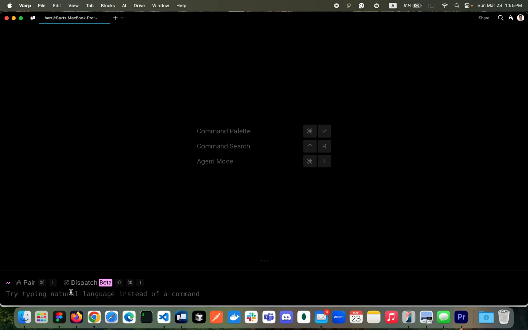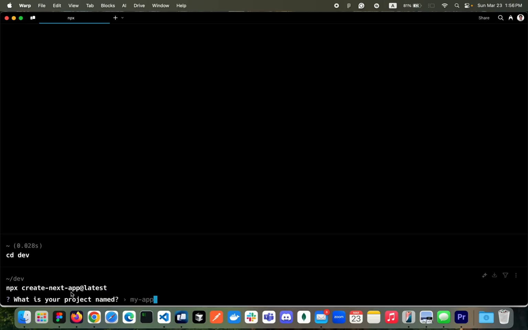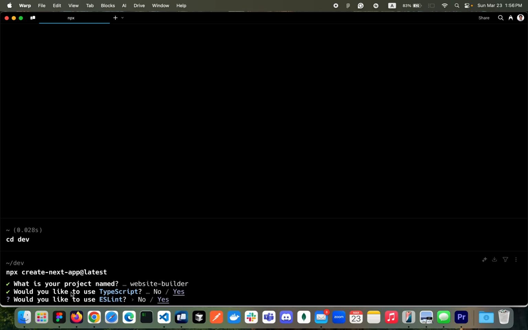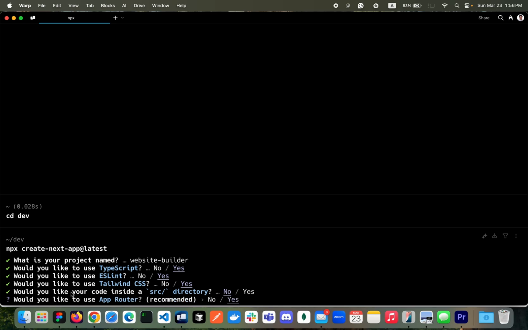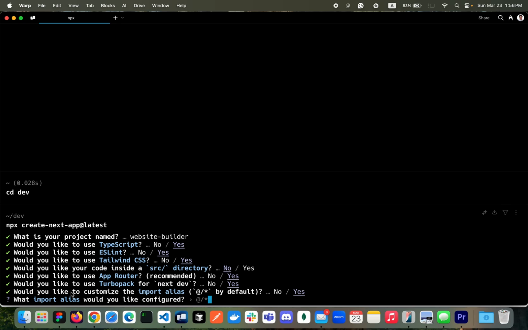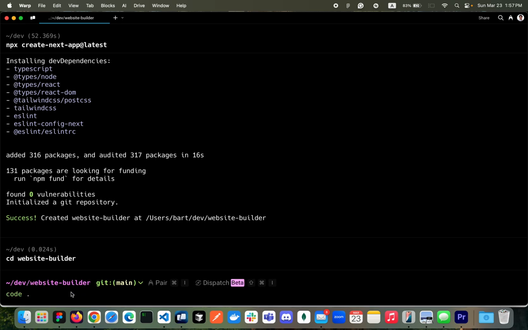I'll be going into a directory called dev, because that's where I keep all my project repositories. So let's click enter and give it a name, website builder. And then I'll be using TypeScript as usual, ESLint yes, Tailwind yes, source directory no, app router yes, Turbopack yes, alias yes, and the import alias with the default one. Okay, so let's go into our repository and then open up the code base.